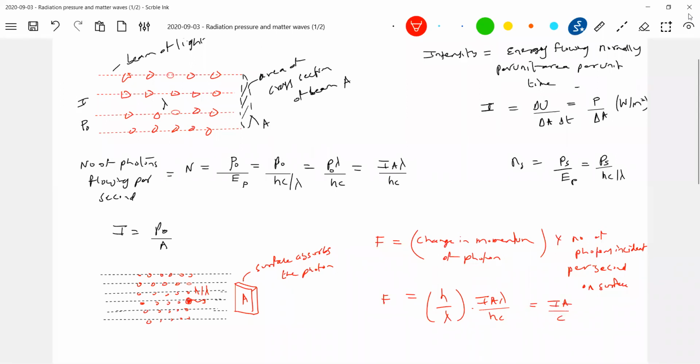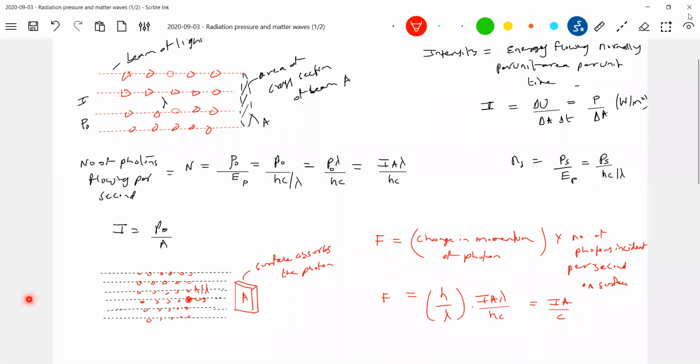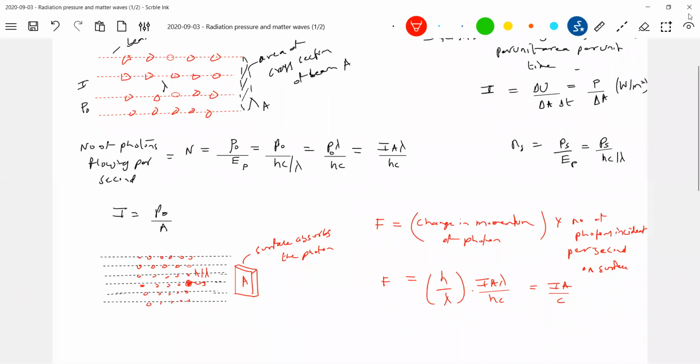What is A here? The area of the cross-sectional surface. Now the force exerted by the incident beam per unit area will become the radiation pressure. How will this force act? Normal to the surface. So this should be equal to I by C. This is called radiation pressure.